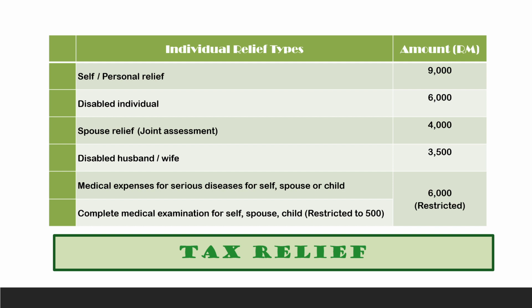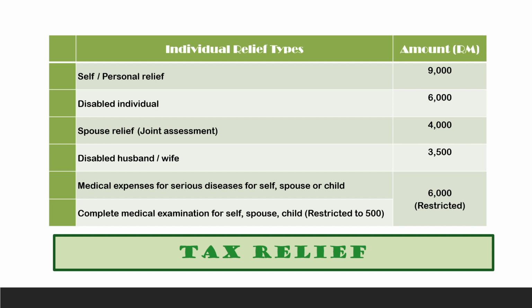These medical expenses are for serious disease, and whatever you incur for yourself, your spouse and children. The maximum you can claim for 1 year of assessment is 6,000.